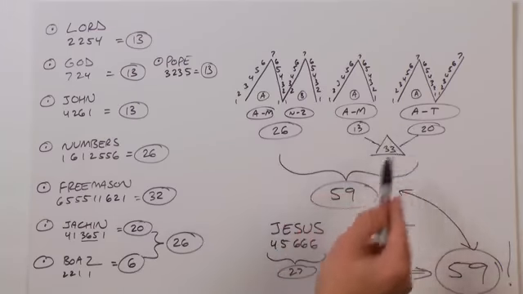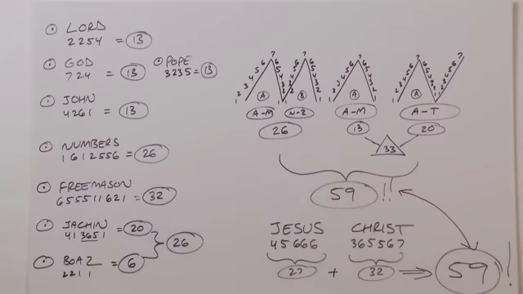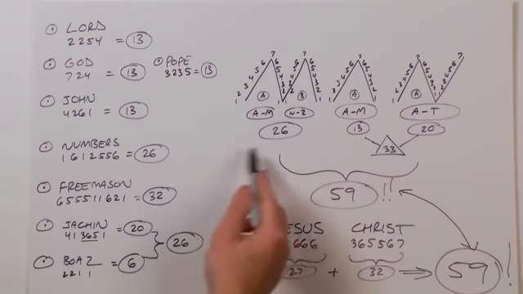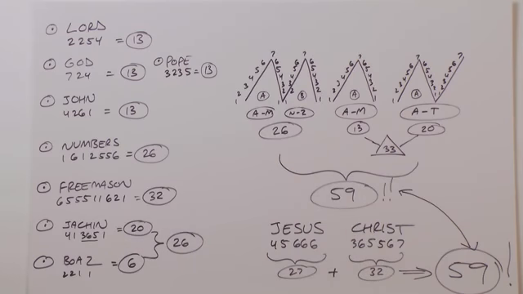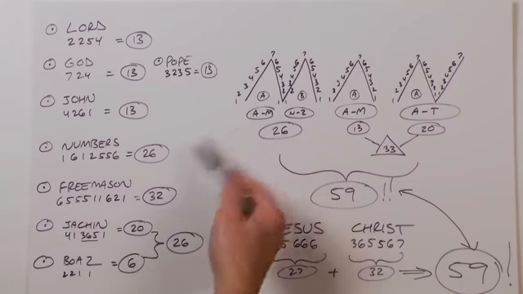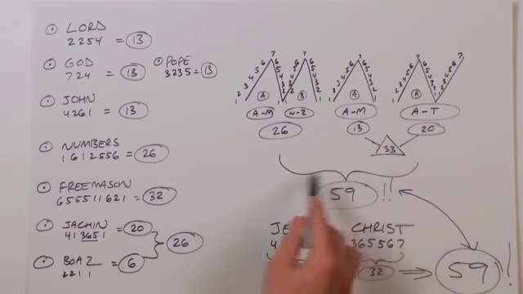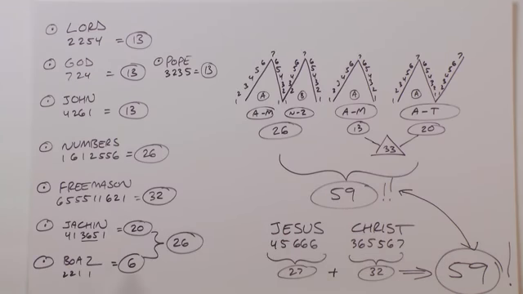13 plus 20 is 33, or the 33 degrees of Freemasonry, and 26 is the 26 of the alphabet, or the Tetragrammaton. 26 plus 33 gives you 59. Of course, if you add Jesus, which was 27, and Christ, which is 32, you get 59. So now we realize that the alphabet is telling us that Jesus Christ was in fact a man.